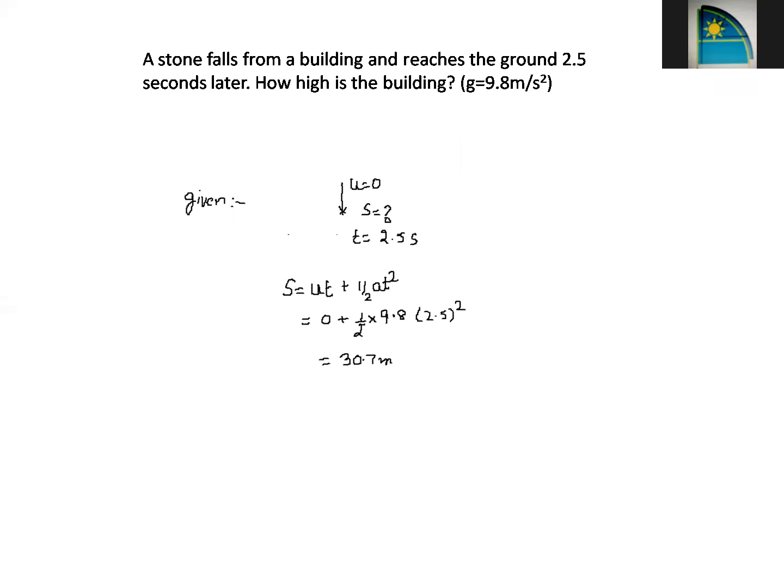In this case, we will use the equation s is equal to ut plus half at square. We'll fill in all the given values and we will reach the final answer. It's very easy. We just have to remember, if you throw something up or you throw something down, what will be the value of u or v?